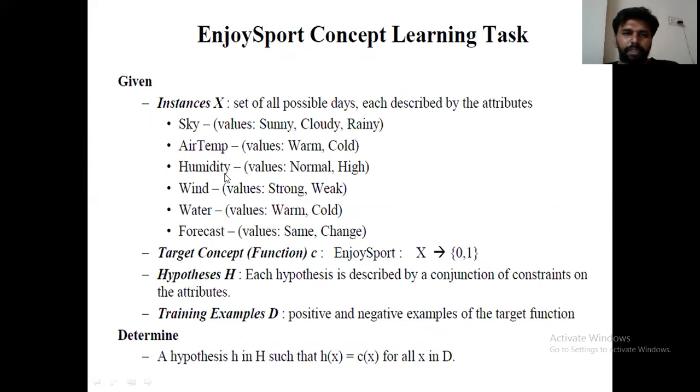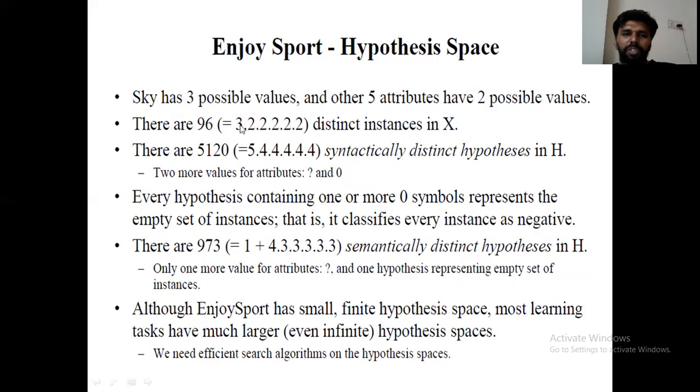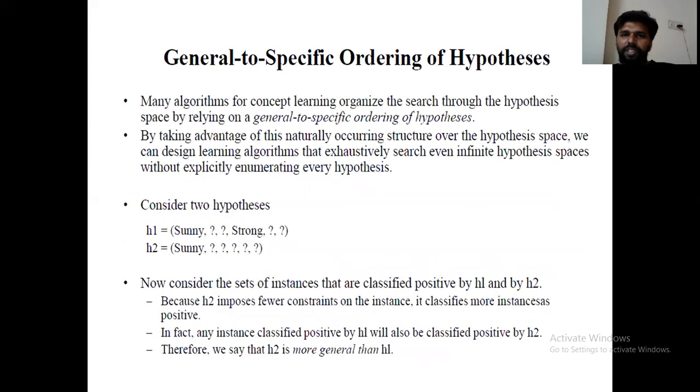Here, air temp, humidity, wind, water, forecast. For each attribute, we mentioned 2. Only for sky, we mentioned 3. Why? Because sky has sunny, cloudy, and rainy. That means how many combinations are formed? 3 into 2 into 2 into 2 into 2 into 2. That means 96 distinct instances are generated. Right? This is about the instance space.